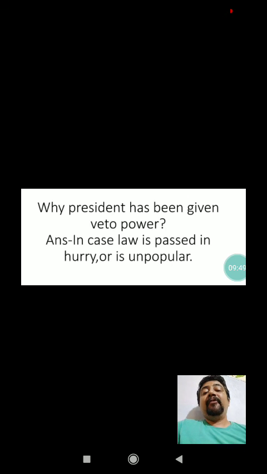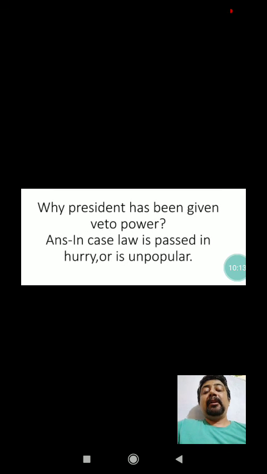So that is why veto power was granted to the President under the Indian Constitution, so that he can stop any bill passed in hurry by the Parliament. So the President is authorized to exercise his veto power if he considers it very important to stop the particular law.